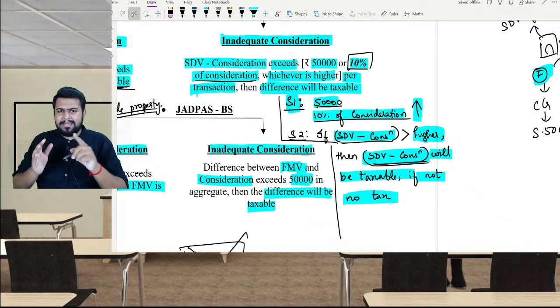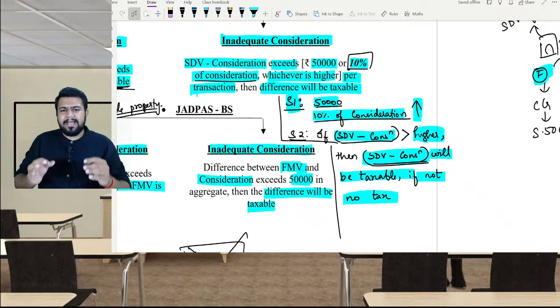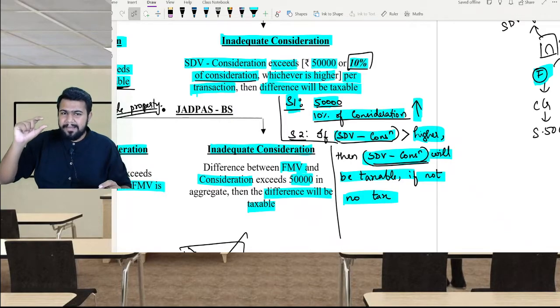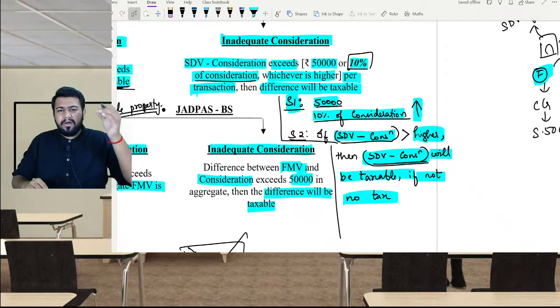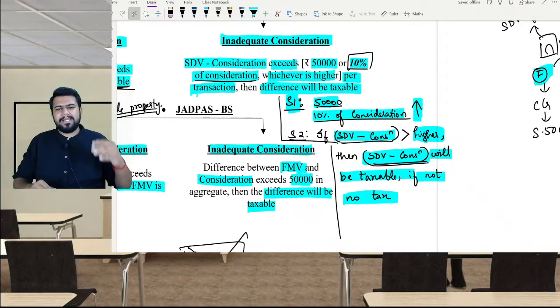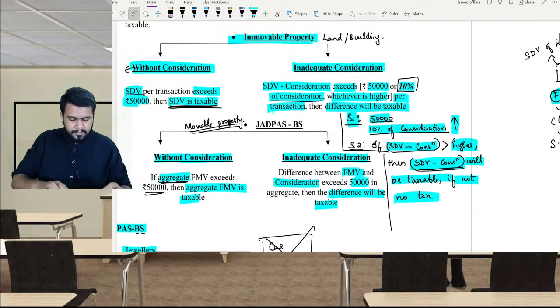Answer is 80 lakhs, since 1 crore minus 20 lakhs is 80 lakhs. Now, since I have paid the tax on the stamp duty value of 1 crore, it will become the cost of my house for future sales. So in future, if I am selling my house, then while calculating the capital gain, the cost of acquisition should be taken as 1 crore. You get my point? I hope you are clear.